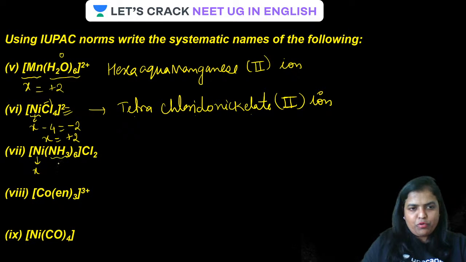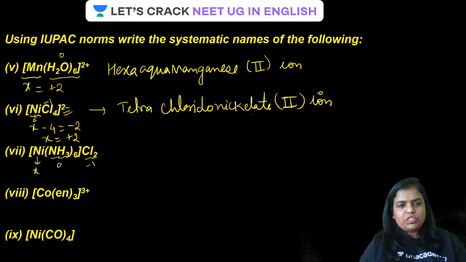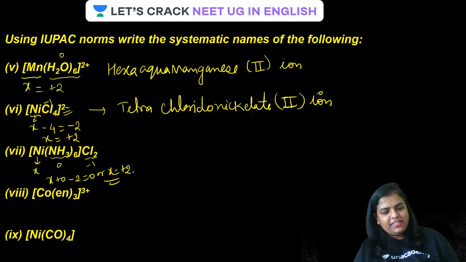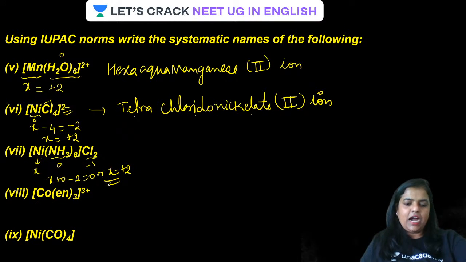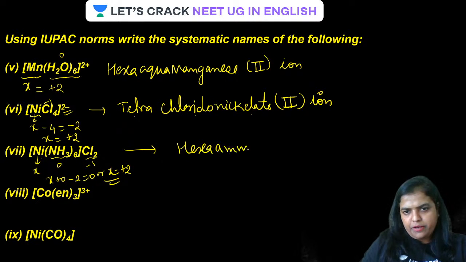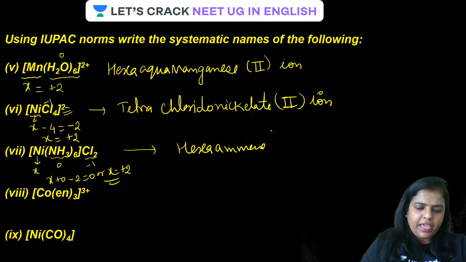Now here nickel must be X. Let it be X. This ammonia is 0, and this chlorine is -1. Let us see how this particular one is named. First of all, find out the oxidation number. It will be X plus 0, then -2 should equal 0, so X comes out to be +2. Is that clear, guys? Let us see how it is to be named. Simply, guys, there are 6 ammine, therefore it will be hexaammine.